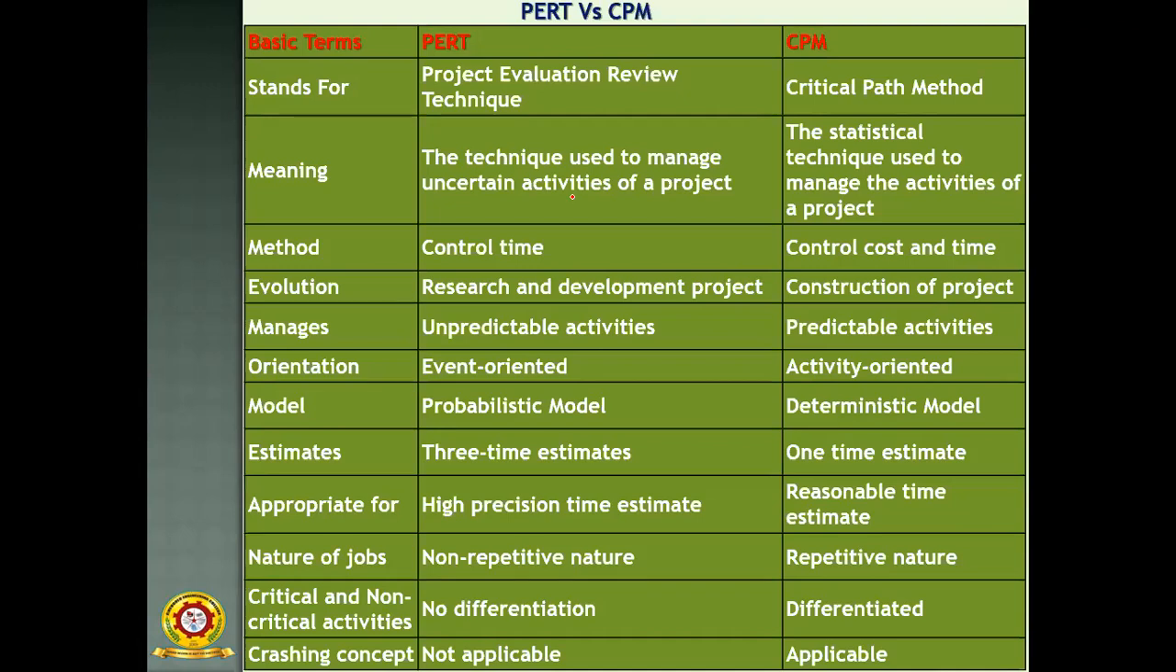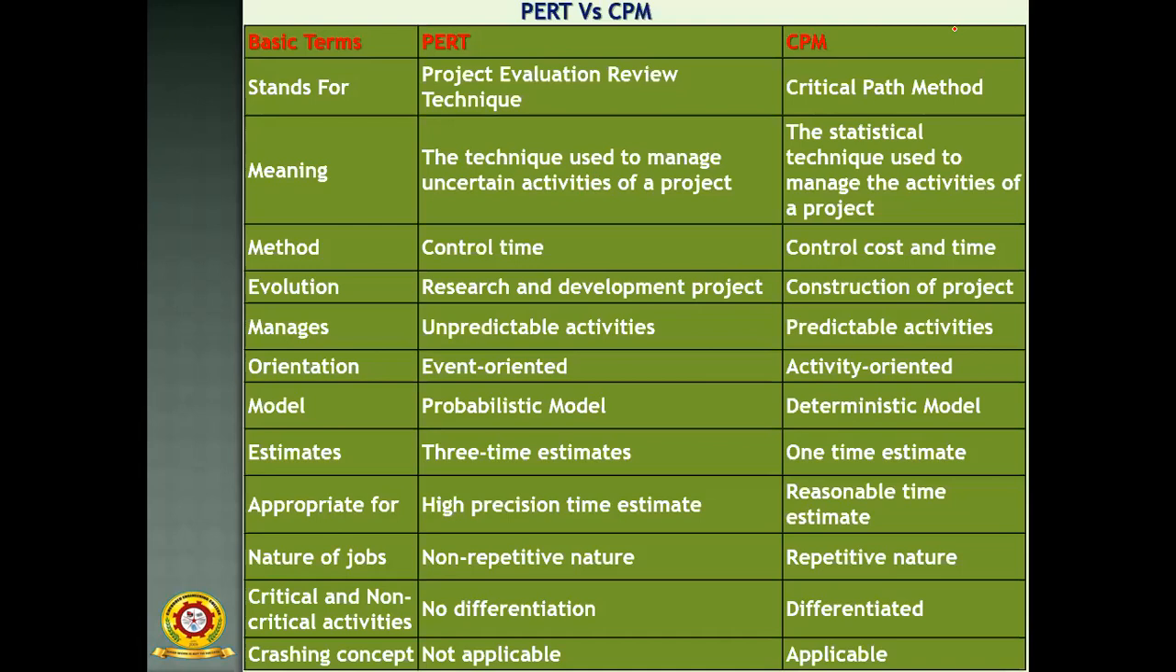Then in CPM, both cost and time are important. So you have to control the cost and also control the time. If you are reducing the time, it ultimately has an effect on the project cost. If you are decreasing the time, then ultimately it leads to an increment in the cost. So you have to compare and balance the two against each other.